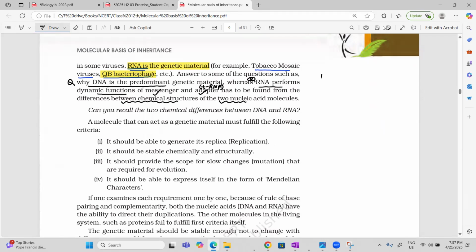You know very well. What is the difference between DNA and RNA? First of all, DNA will use deoxyribose sugar, and RNA will use ribose sugar. Then RNA will use uracil, and DNA will have thymine in place of uracil. Then DNA is double strand and RNA is single strand.